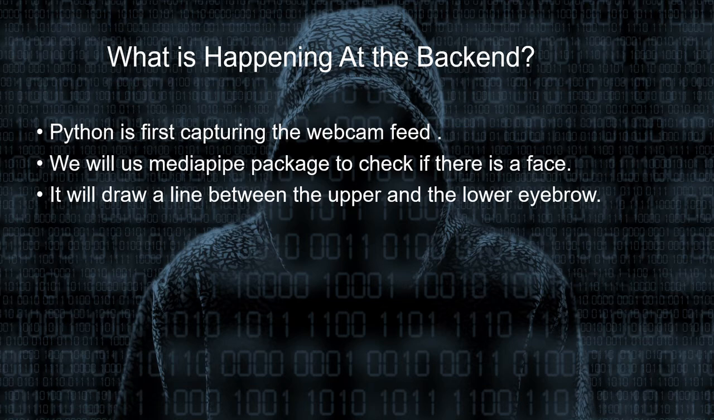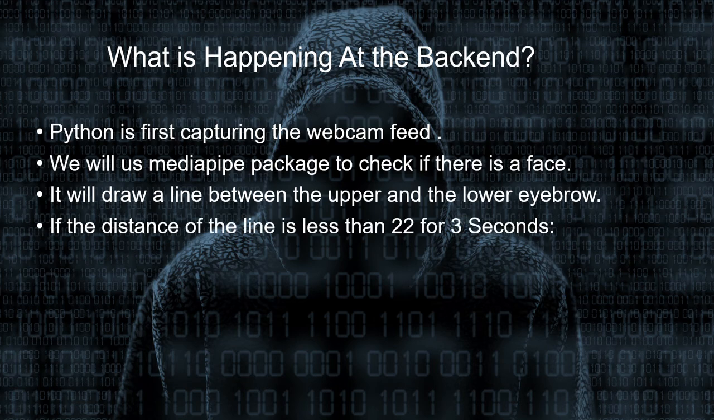Now, what we need to do is check if the line's distance is less than 22. So, if it's less than 22 for 3 seconds, it means that the driver could be sleeping or passing out. So we will ring the alarm. This is what's happening at the back end. I will show you how I've set this project up in the car right now.